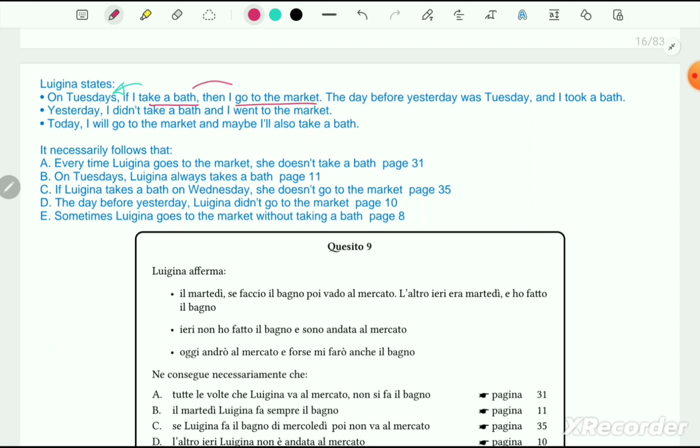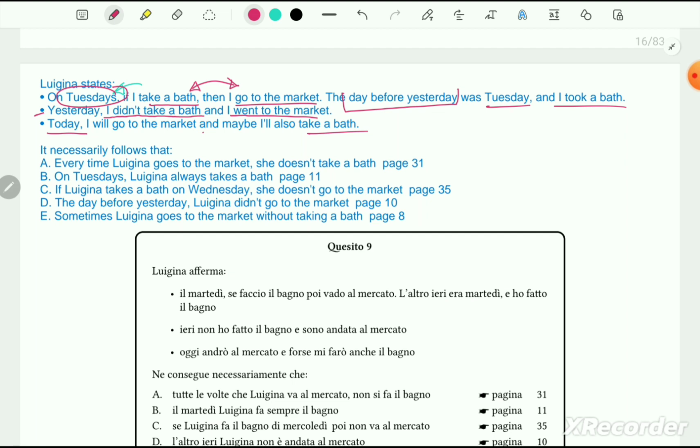This is kind of interlinked. That means she must do them together only on Tuesday. Remember that. The day before yesterday, that means 1 day ago, sorry, was Tuesday, and she took the bath. Yesterday I didn't take a bath and I went to the market. That means sometimes she doesn't take a bath but still goes to the market. It's also okay. Today I will go to the market and maybe I will also take a bath. So today she is planning to go to the market and also take a bath.